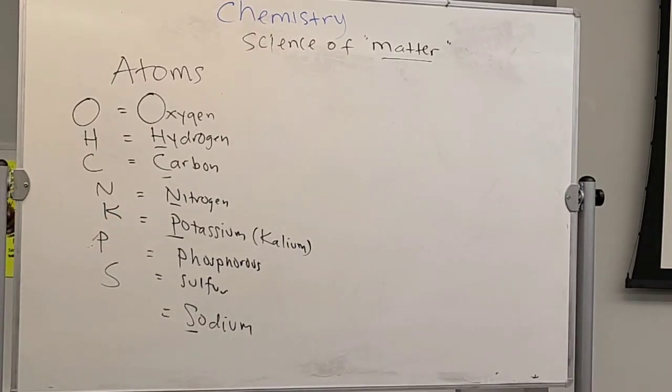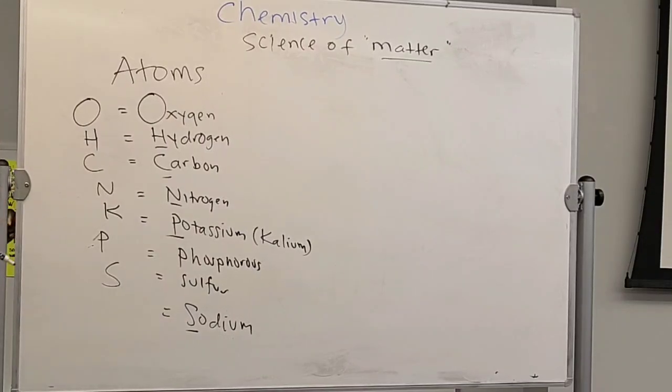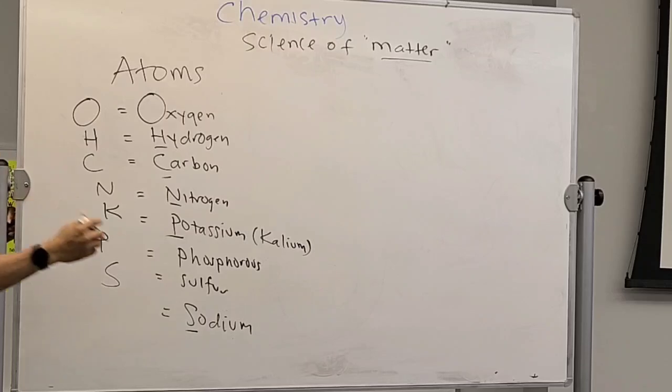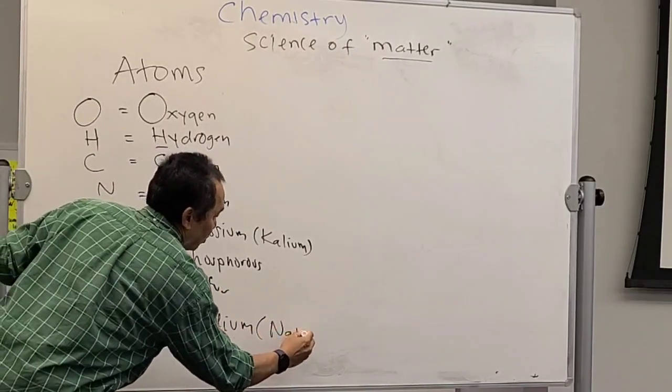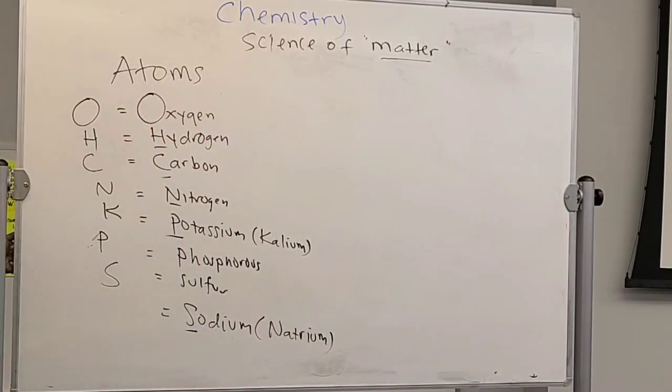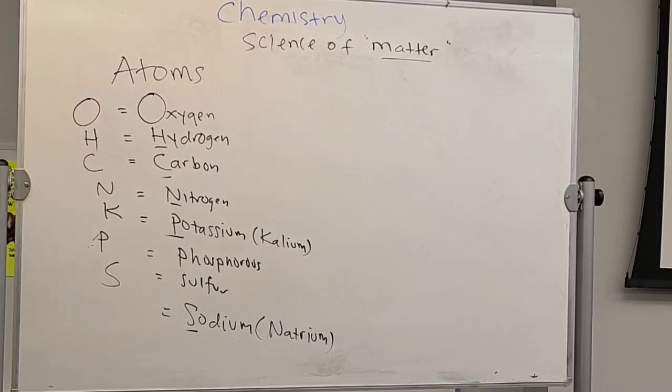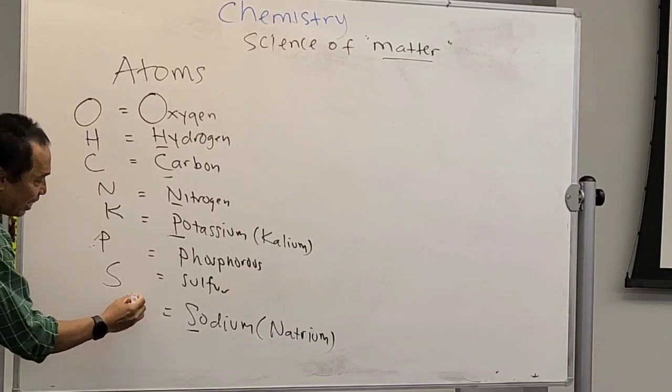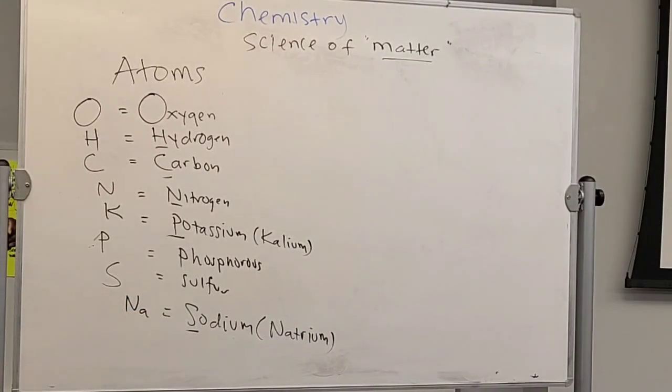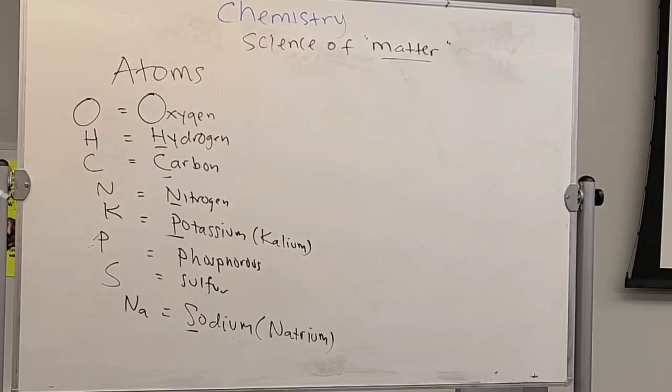Now, how about sodium over here? Its real name is actually natrium. Therefore, the symbol is Na. You cannot use N because N is already used by nitrogen, so you push Na. How about chloride?